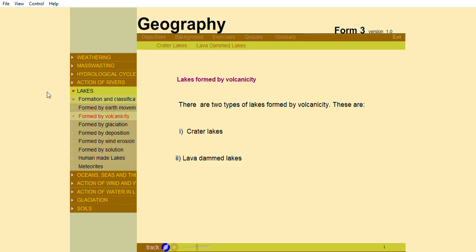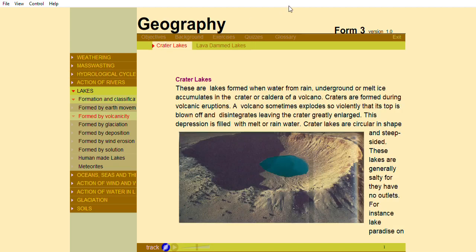Lakes formed by volcanicity. There are two types of lakes formed by volcanicity. These are crater lakes and lava-dammed lakes. Crater lakes. These are lakes formed when water from rain, underground, or melt ice accumulates in the crater or caldera of a volcano. Craters are formed during volcanic eruptions.